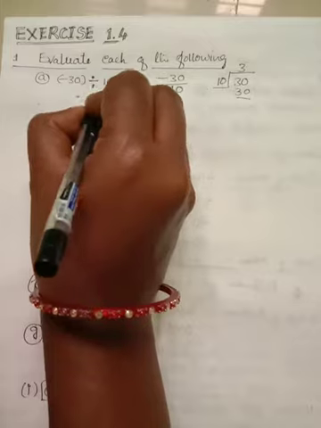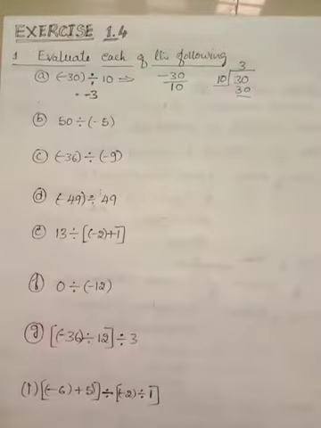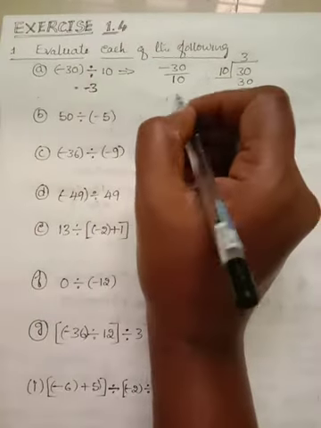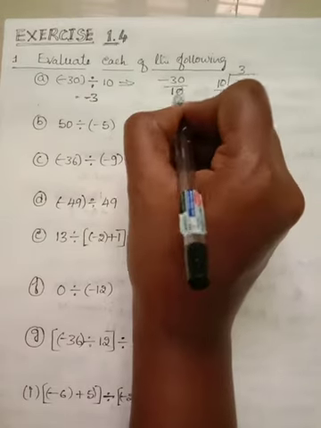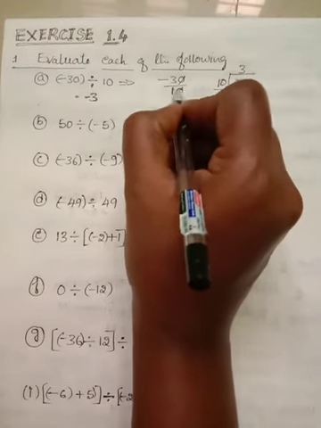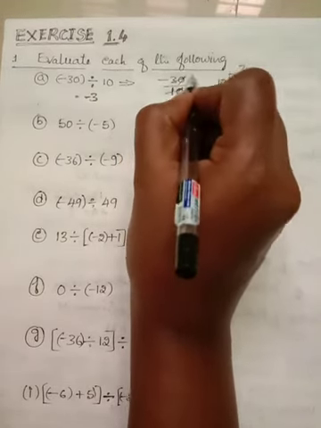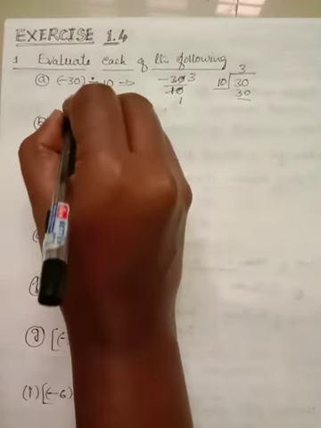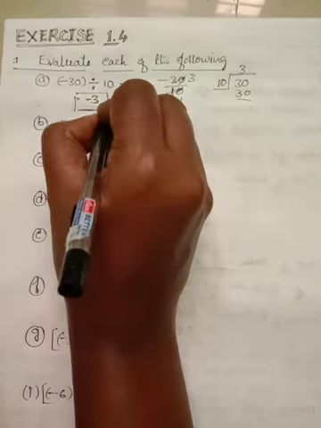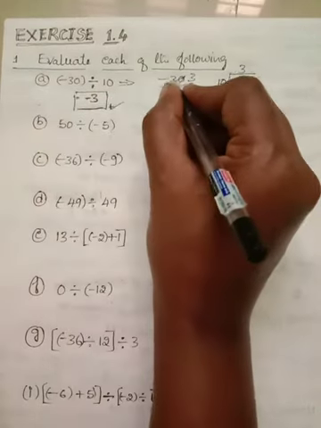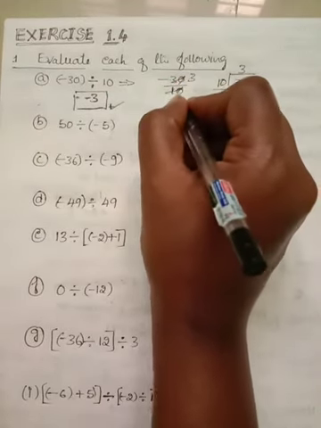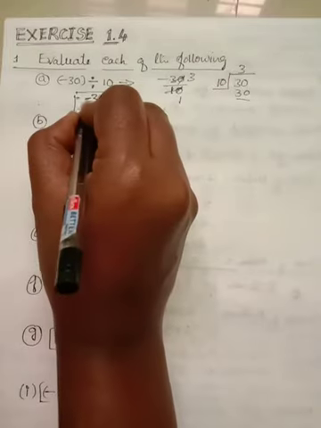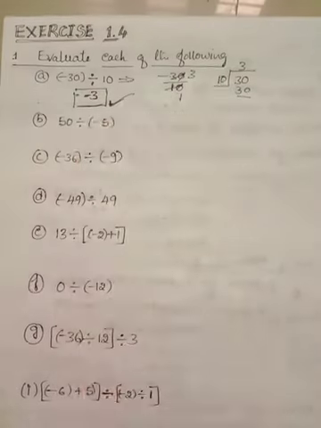It is not 3, it is minus 3. We can do it this way too. Otherwise we write another method: the zeros cancel, or 10 ones are 10, 10 threes are 30. Here the minus is there, we have already written it. The quotient is minus 3. When a negative integer divides a positive integer, the quotient is always negative. We proved it.